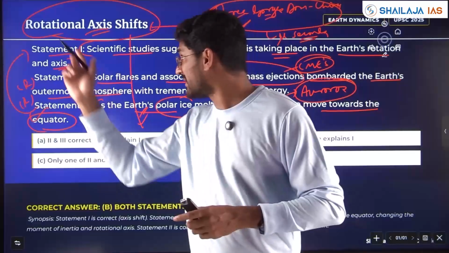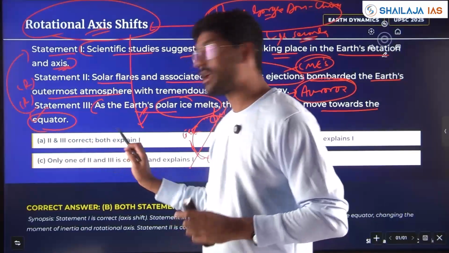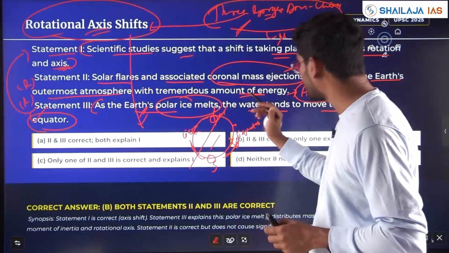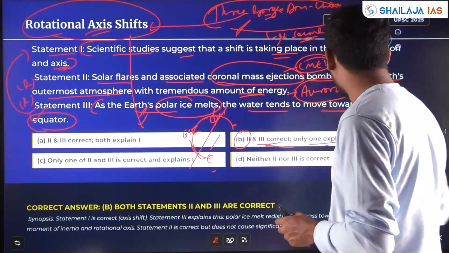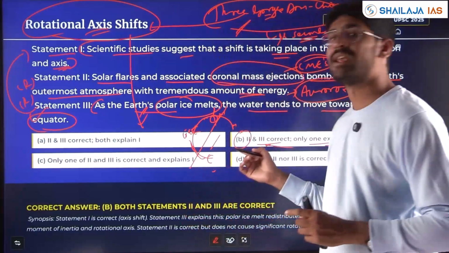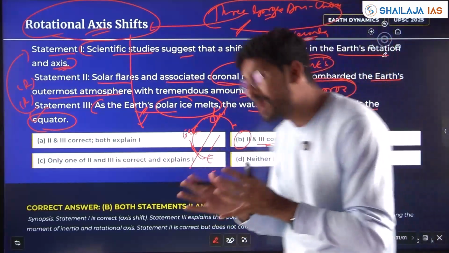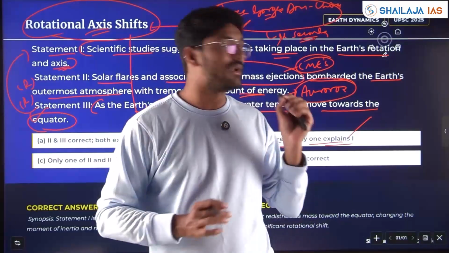Statement 3 is right and explains statement 1. So 2 and 3 are correct, but only statement 3 is explaining statement 1. Here the answer is B.